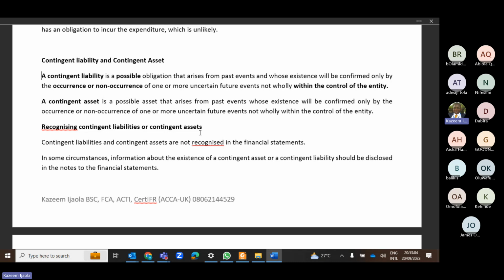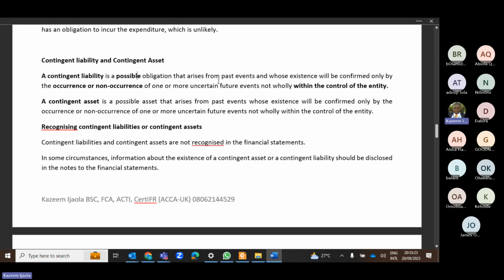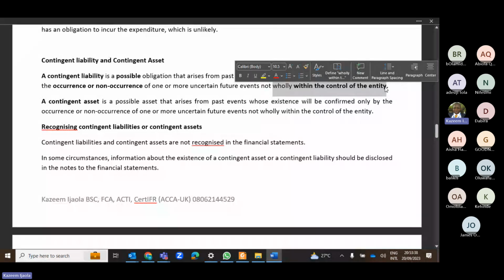In the same way, if you sue somebody, you are expecting the person to pay you a certain amount. That is a contingent asset, which is also not within your control. It is 50-50. So a contingent liability is a possible obligation, and because it is 50-50, that is why the word possible is used. It arises from past events and its existence will be confirmed only by the occurrence or non-occurrence of one or more uncertain future events, not wholly within the control of the entity. So anything contingent is not within your control.